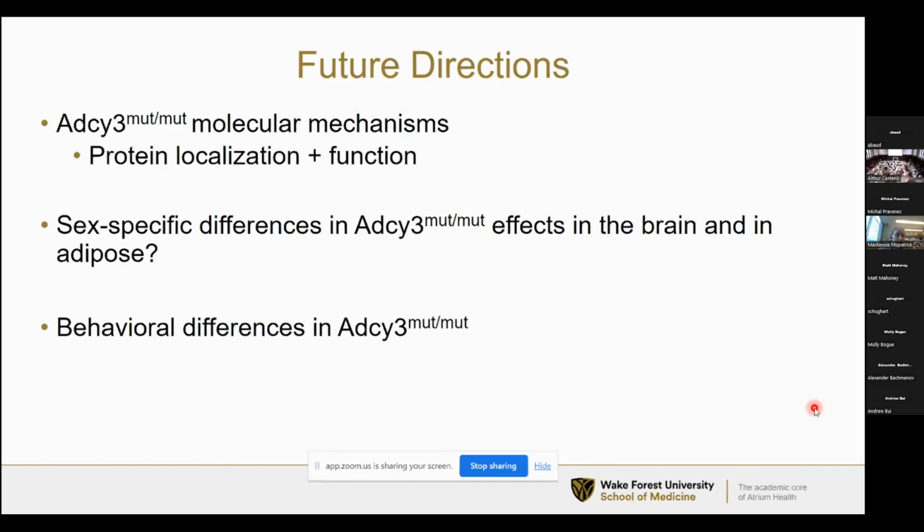And finally, the last thing that we're planning to do, I didn't talk about this today, but ADCY3 has also been associated with depression in humans, and it's been proposed as a potential blood biomarker for diagnosing major depressive disorder. So we're conducting an arm of this study where we are looking at behavioral differences in the mutant animals and trying to see if we can see a behavior phenotype and an adiposity phenotype in the same model.